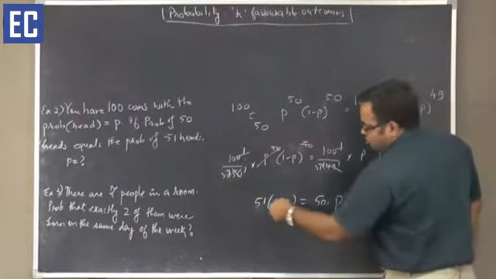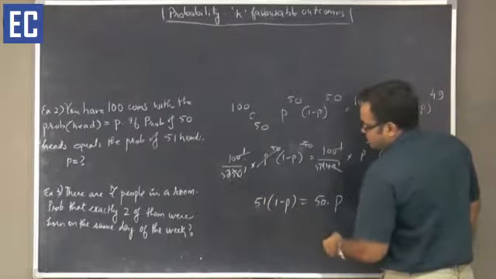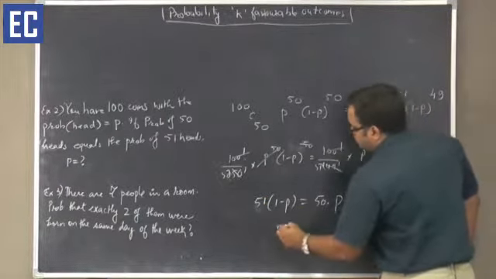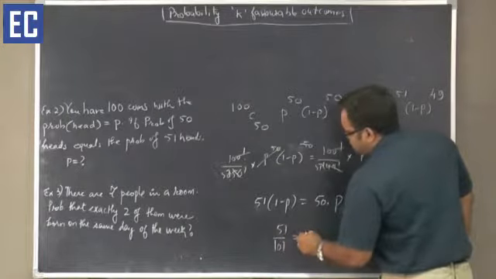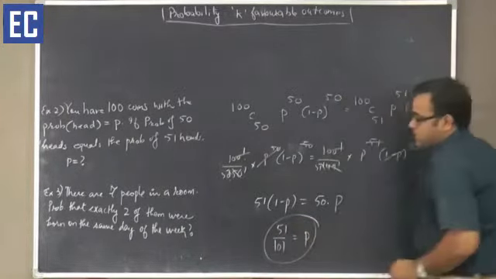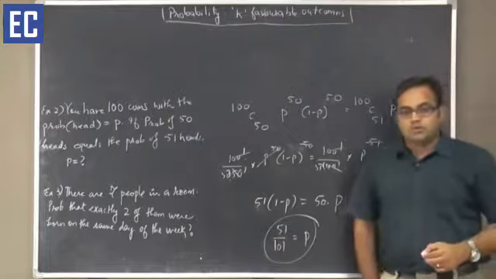So 50 into p, 51 comes on this side, and this becomes 101. 51 upon 101 is equal to p. So the probability is 51 upon 101.